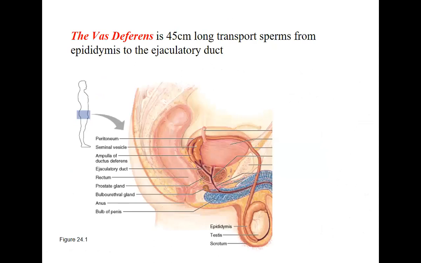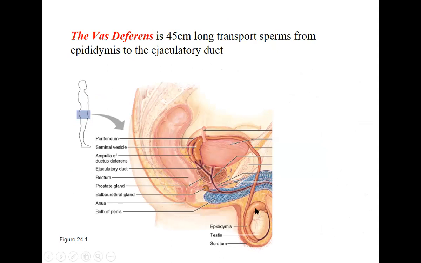Then we have a long duct. So here what you studied till now is this is the testis and this is the epididymis. Now this epididymis opens to a long duct. This is called the vas deferens. It is also called the ductus deferens, or the vas deferens. It is 45 centimeters long, a very long tube, and transports sperms from the epididymis to the ejaculatory duct.